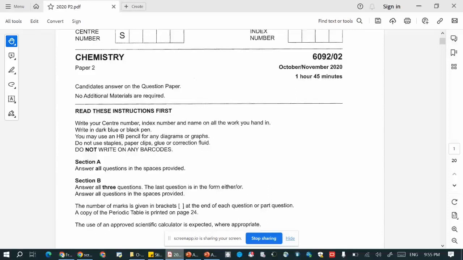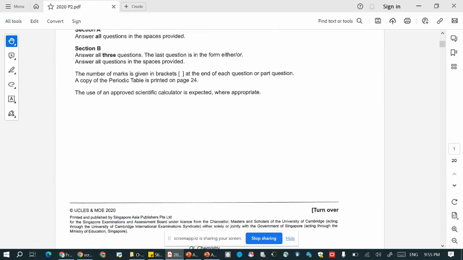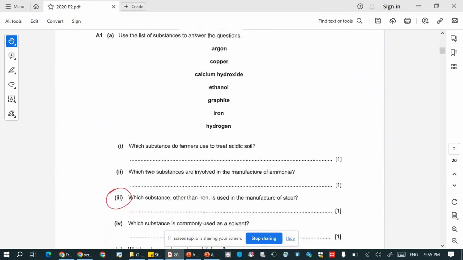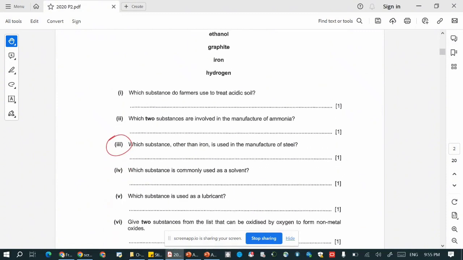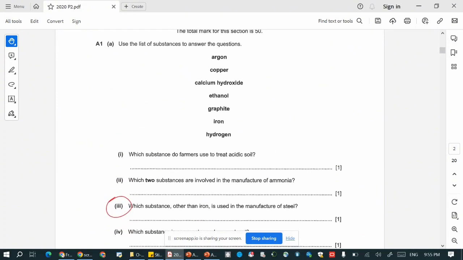Level 2020, Paper 2. First question, A1, Part 3. Which substance other than iron is used in the manufacture of steel?